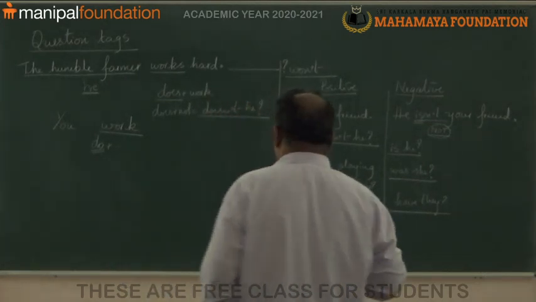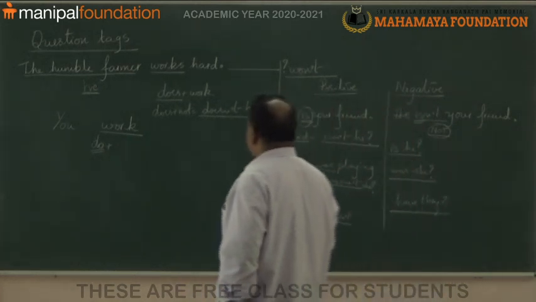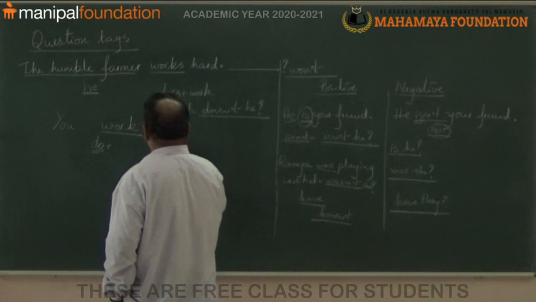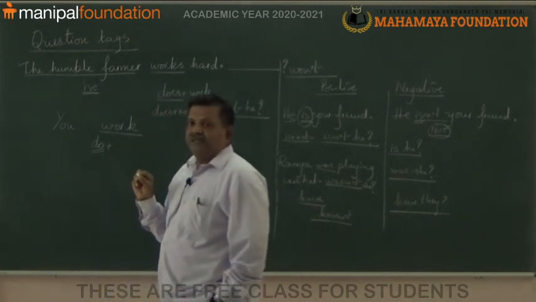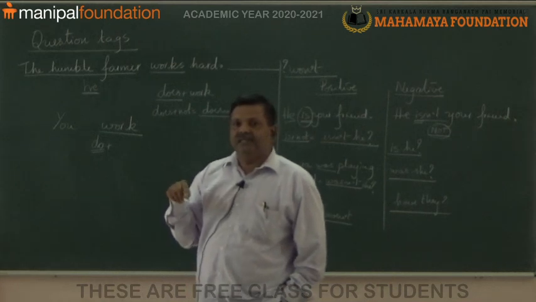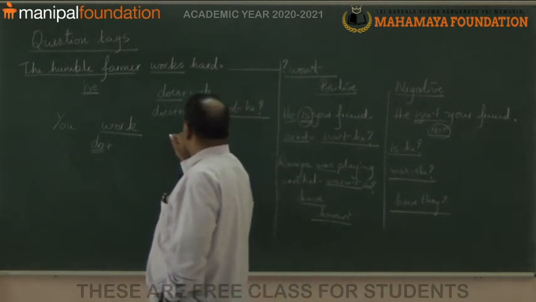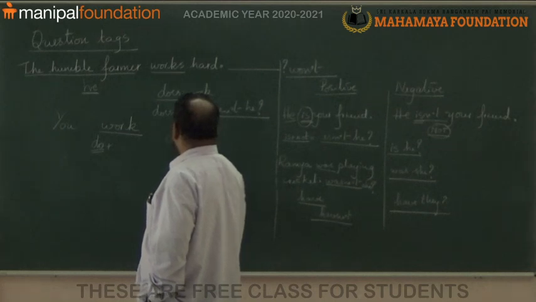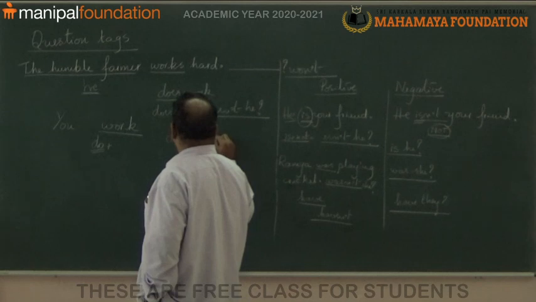So here, you work very hard, that means do plus work. Since the sentence is affirmative, positive, what should we do? We should add not. So, don't he.